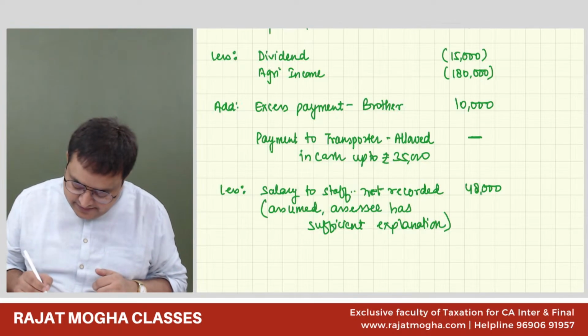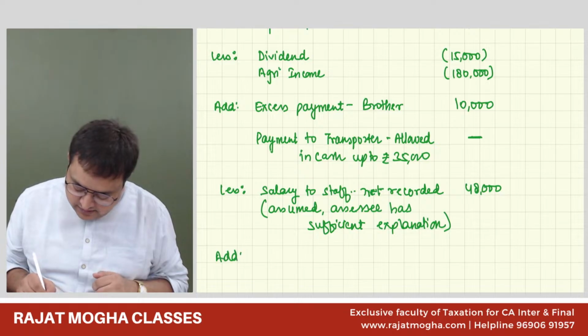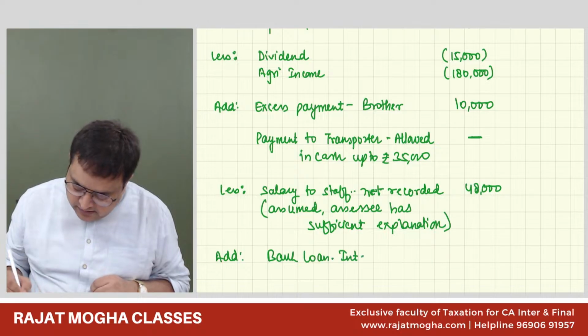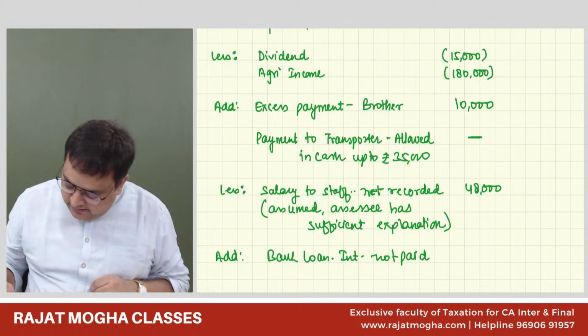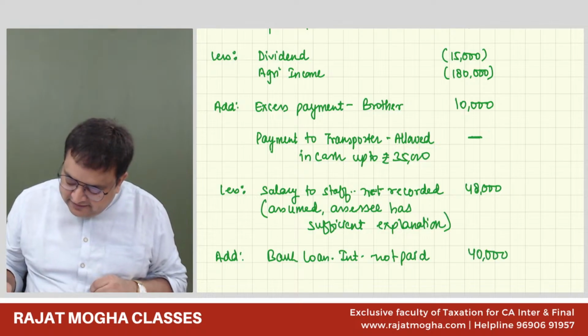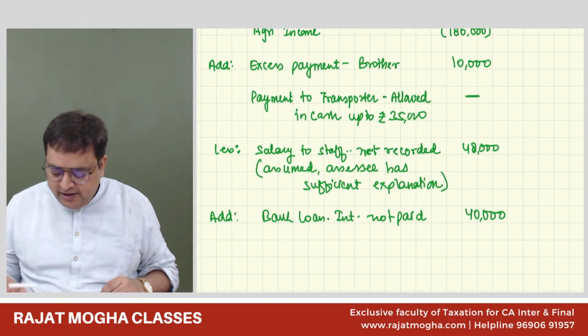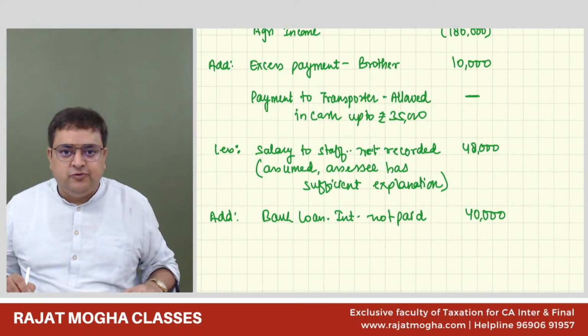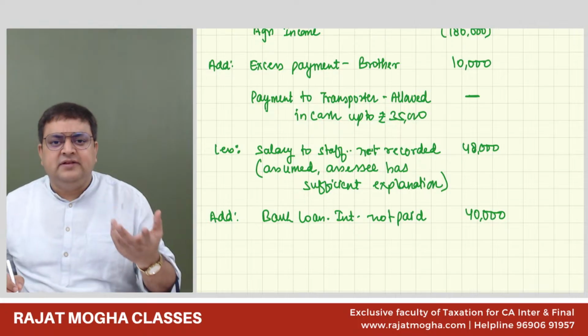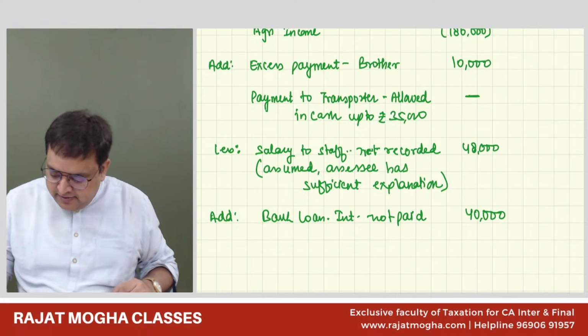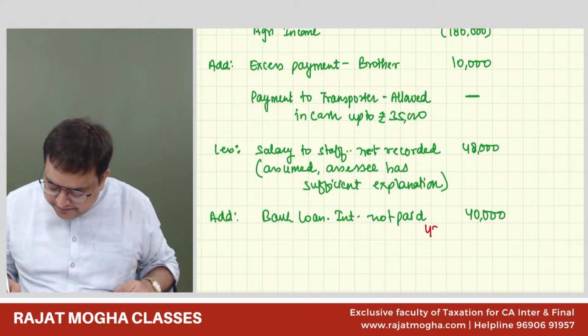So we'll add bank loan interest not paid, 40,000 rupees. So whatever is paid, you will allow up to the due date. So it is not paid, 40,000 rupees. If you want, you can mention the section number 43B, but not really required.